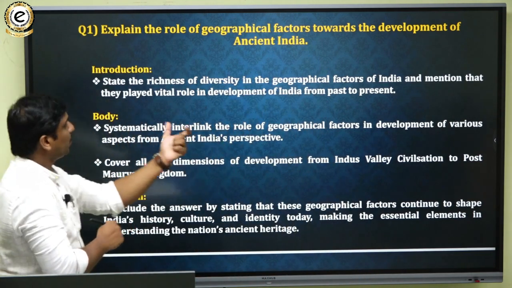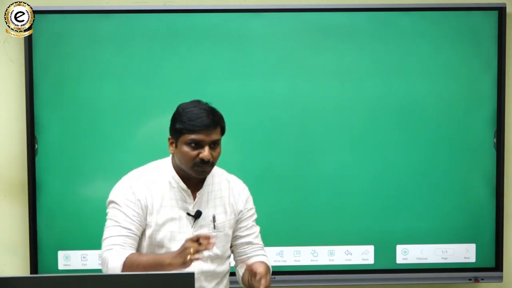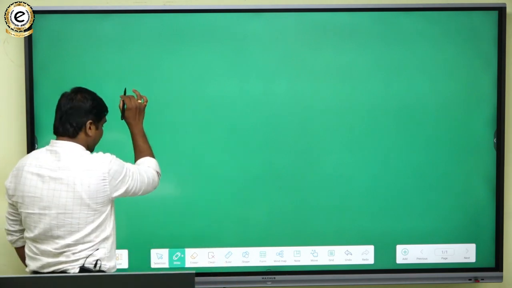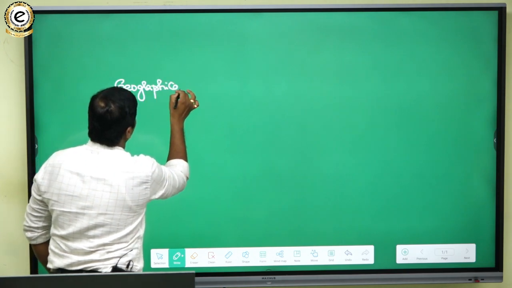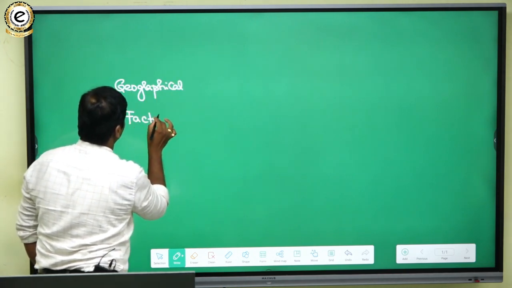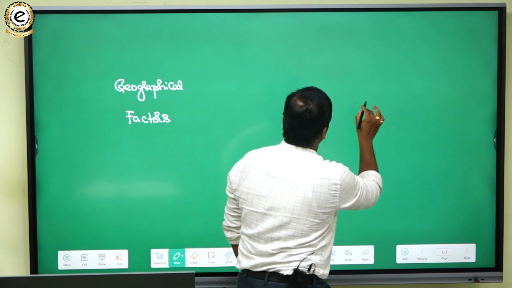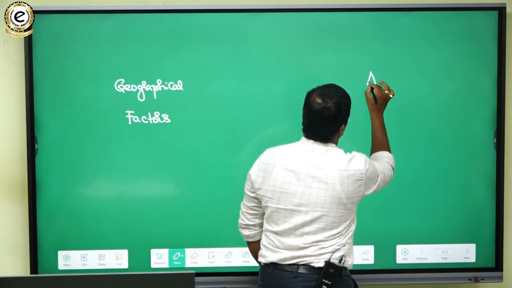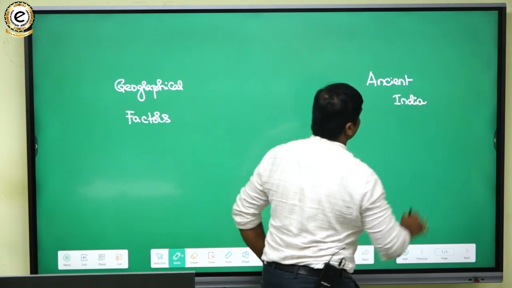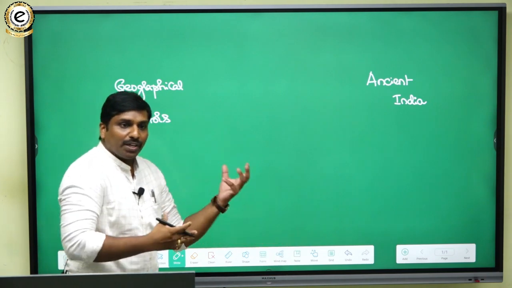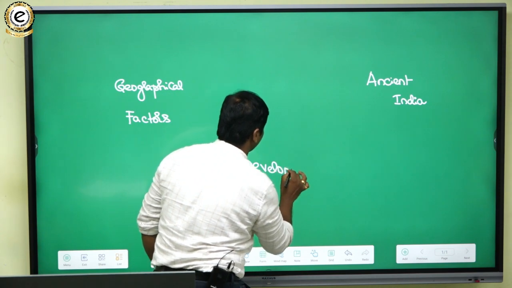Here what you have to do is systematically interlink the geographical factors with the development of ancient India, and you also have to incorporate the element of development.